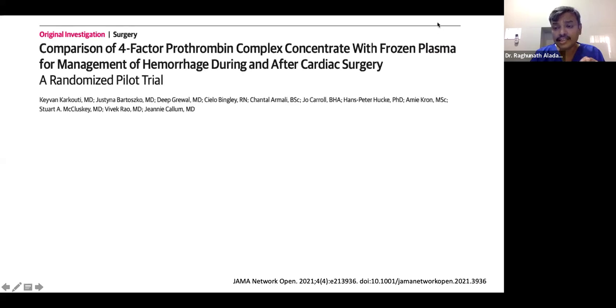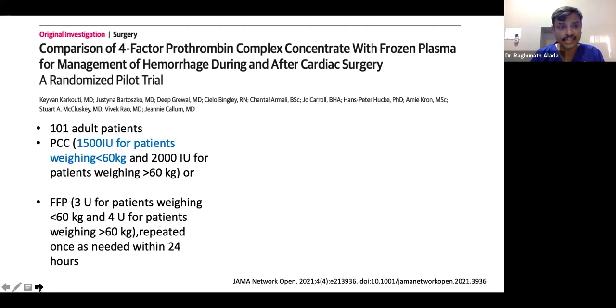So what about other surgeries, like perioperative bleeding? A 2021 study compared 4-factor PCC with fresh frozen plasma for management of hemorrhage after cardiac surgery. They used 1,500 international units for patients less than 60 kg and 2,000 international units for more than 60 kg, compared with FFP, 3 units for less than 60 kg and 4 units for more than 60 kg.